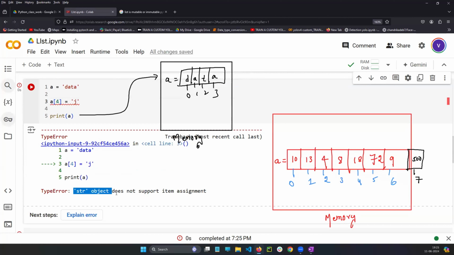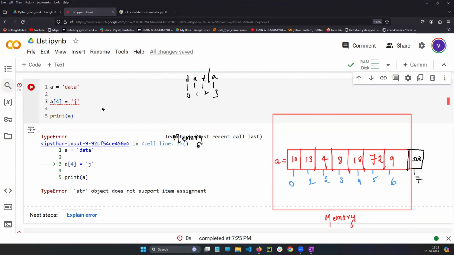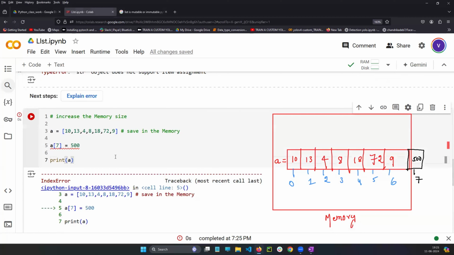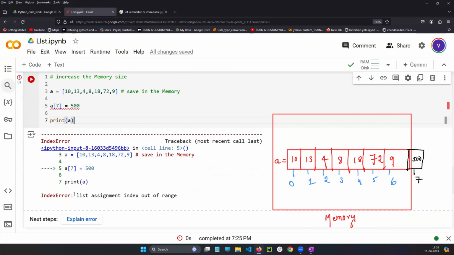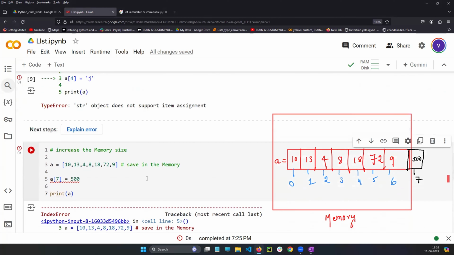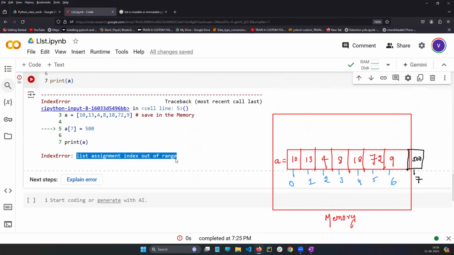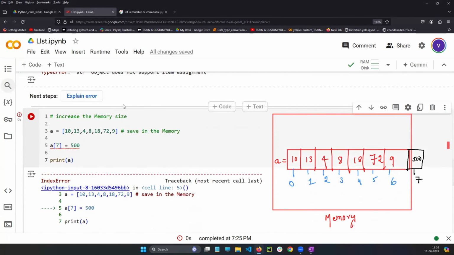That is what the meaning. String object doesn't support item assignment. But when coming to the list concept, what was the error? They are saying list won't support item assignment. Though the error is like that, the error should be same only.